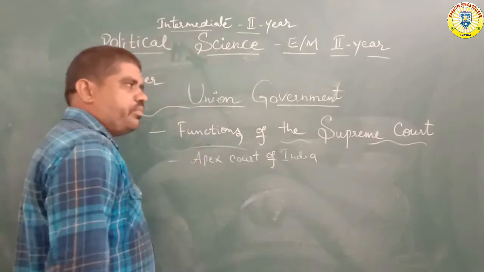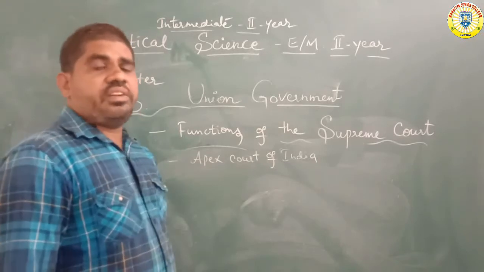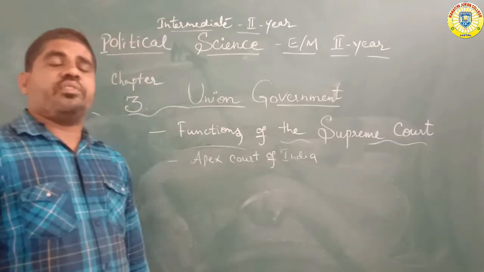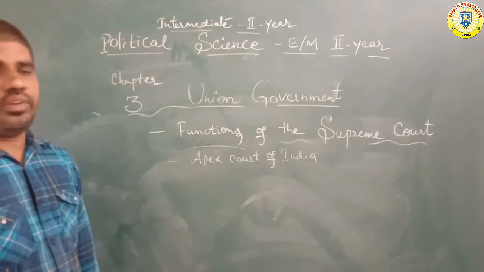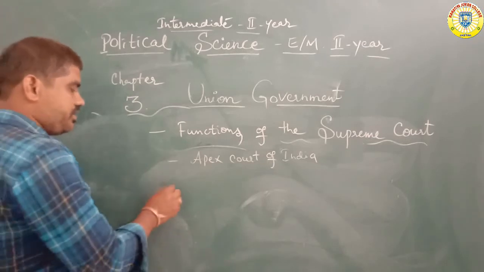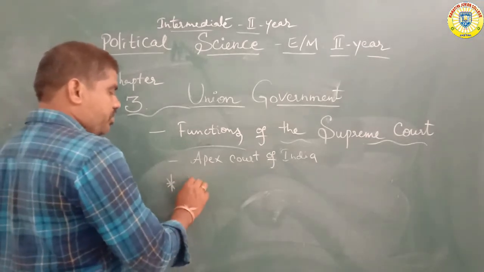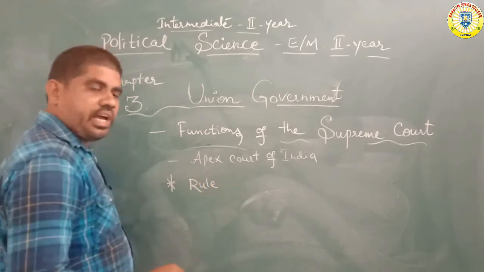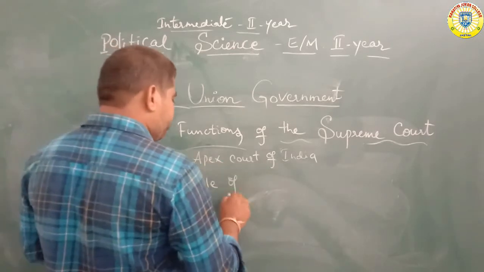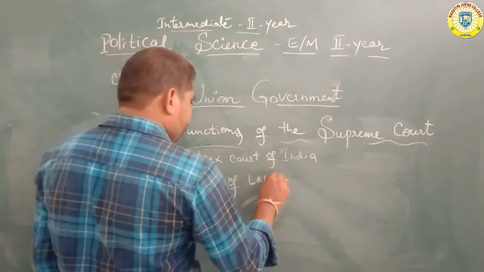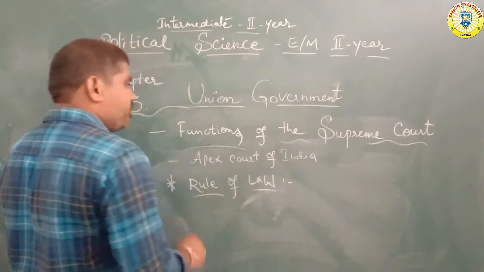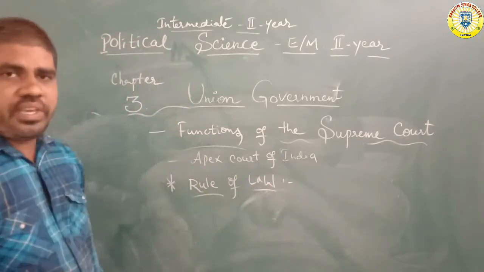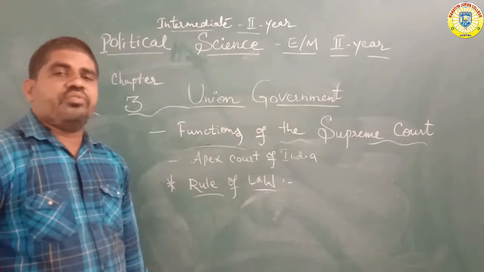What are the Supreme Court's functions? The Supreme Court is mainly governed by the rule of law. It is the main function. Rule of law: all are equal before the law. So the Supreme Court is the main power under the control of the judicial system.